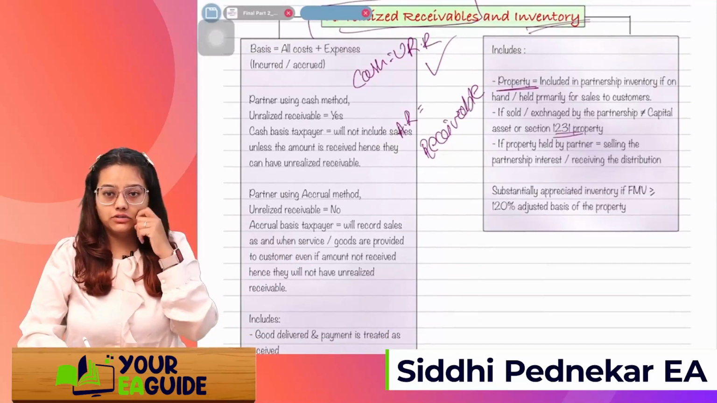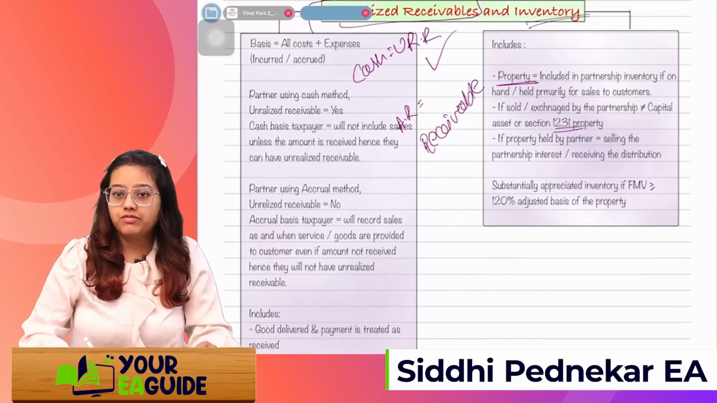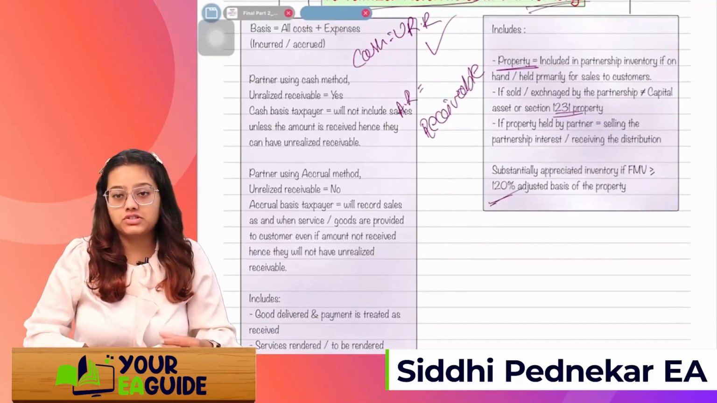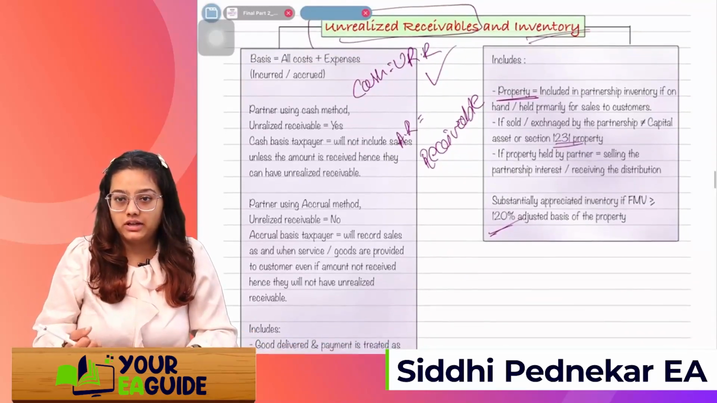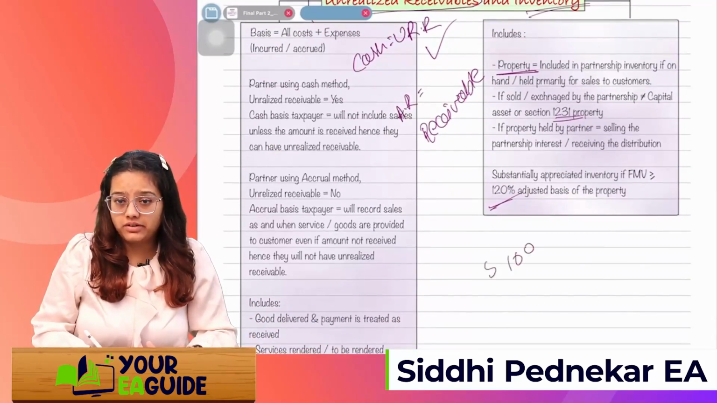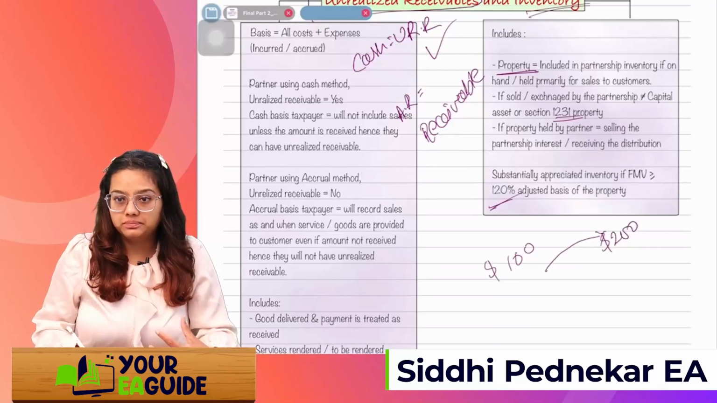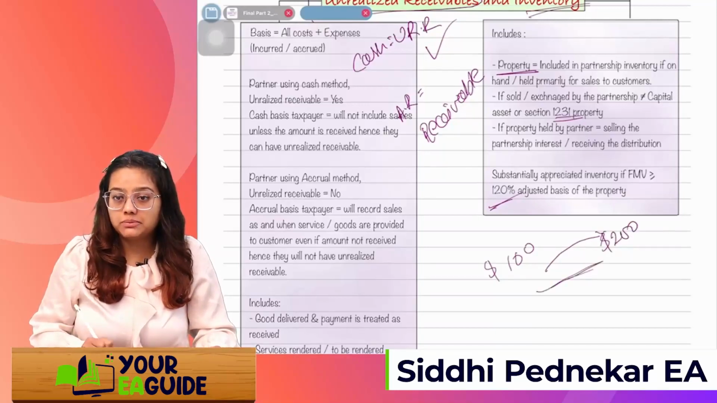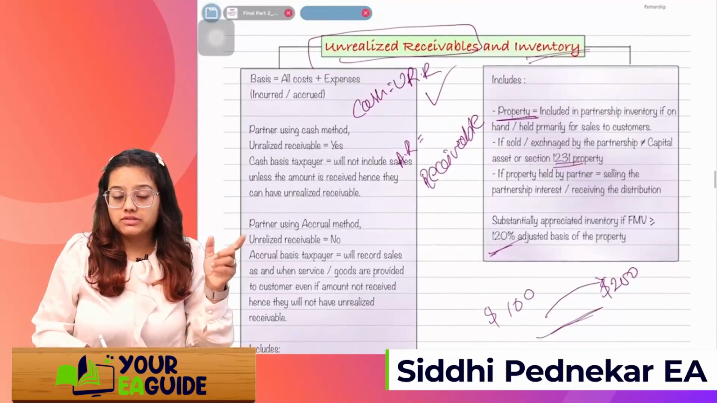Next, there is one term called substantial appreciation in the inventory. What do you mean by substantial appreciation? If the FMV is more than 120% of the existing basis, then we can call the inventory substantially appreciated. It might happen that my inventory's cost is $100, and after time passed, its value increased and is now $200. So the inventory is substantially appreciated. So this was about unrealized receivable and unrealized inventory.